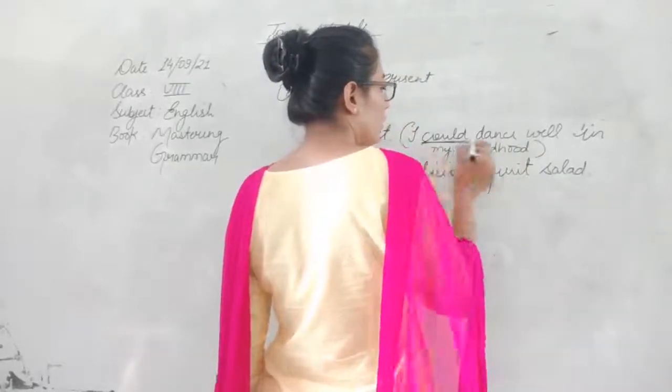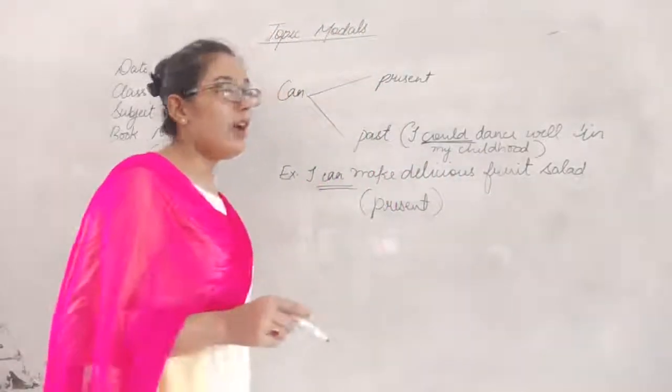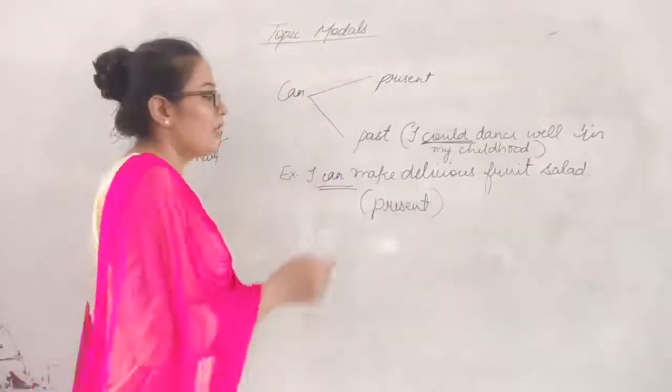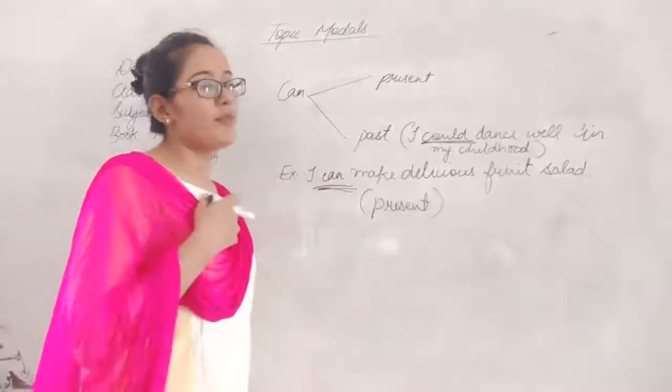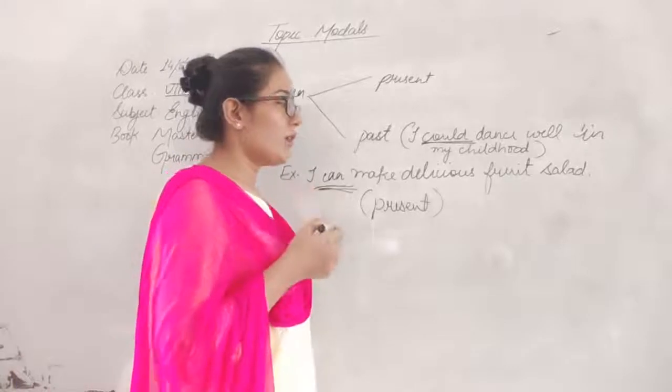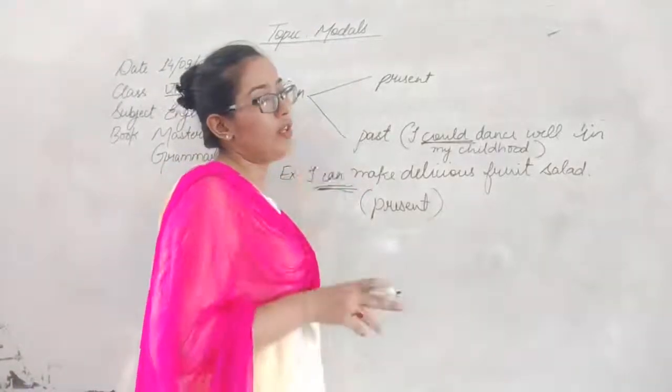then could is describing about what? About the past. Okay, can here is talking about the present. I can make delicious fruit salad, so it's talking about the present. But I could dance well in my childhood.